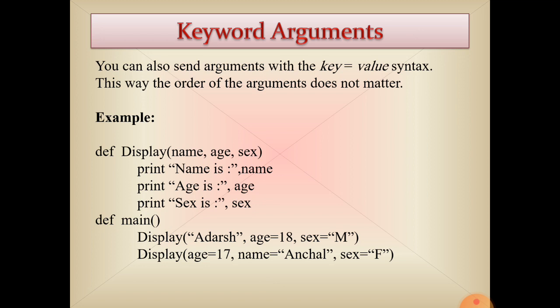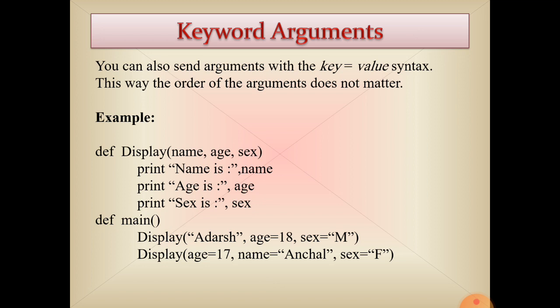def display(name, age, sex): print name is name, print age is age, print sex is sex. def main: another function we have defined, and we are going to call the display function inside the main function. display(others, age=18, sex=male).